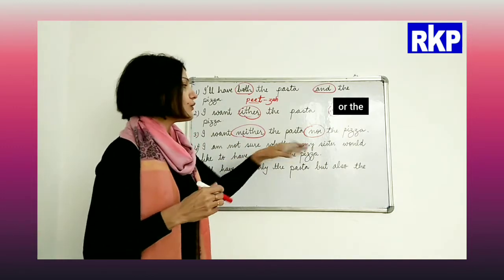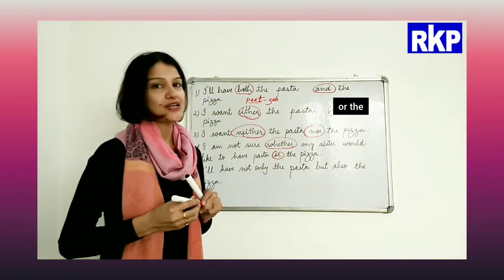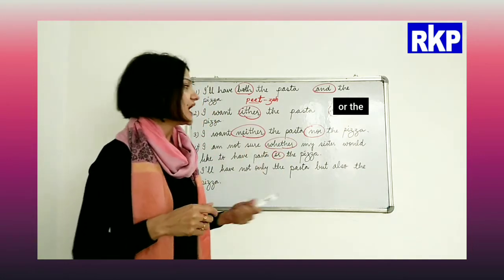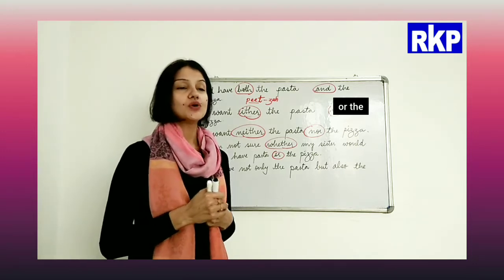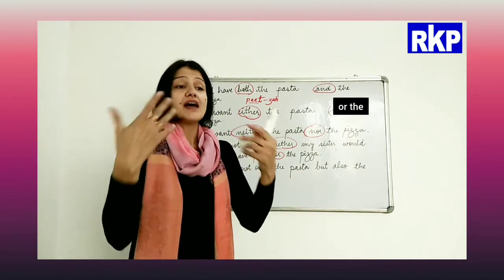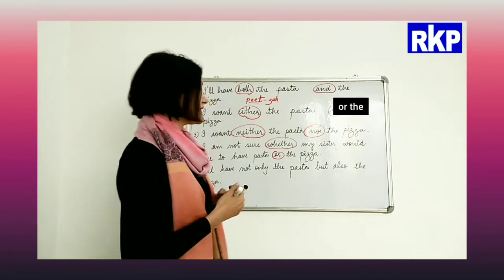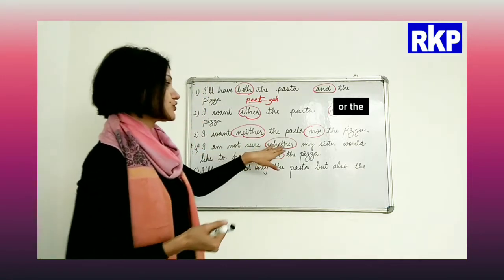Now next is, I'm not sure whether my sister would like to have pasta or the pizza. Now whether and or are the conjunctions here. They are used when we are talking about somebody's preferences, what actually the person would like to have. So in that case we can say, I'm not sure whether my sister.